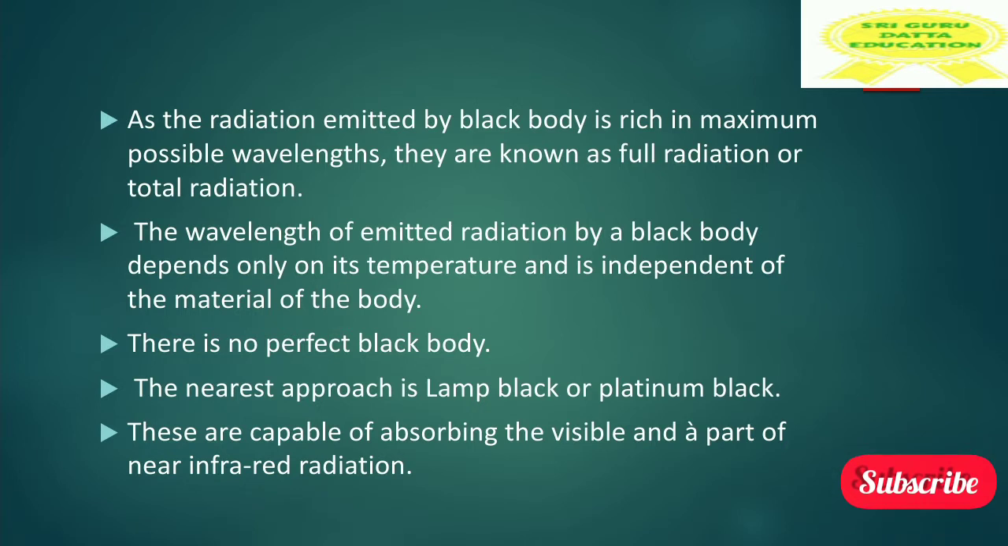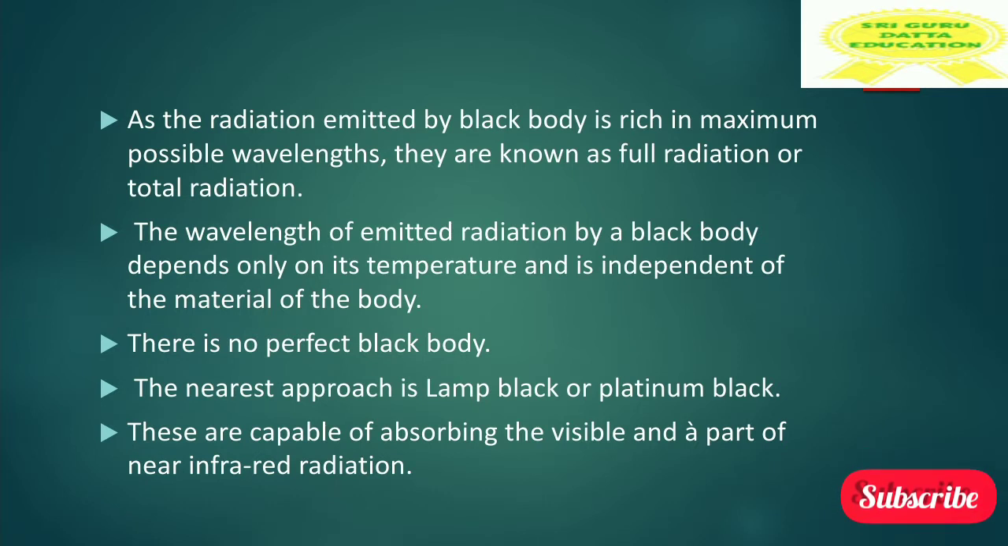The wavelength of emitted radiation by a blackbody depends only on its temperature and is independent of the material of the body. That means it depends only on the temperature. How much we heat, that much radiation will be emitted. It is independent of the material of the body. For example, if I take a kilogram of blackbody, I will not get a particular amount of wavelength emitted; it doesn't work that way. It depends just on how much we heat, that much radiation will be emitted.